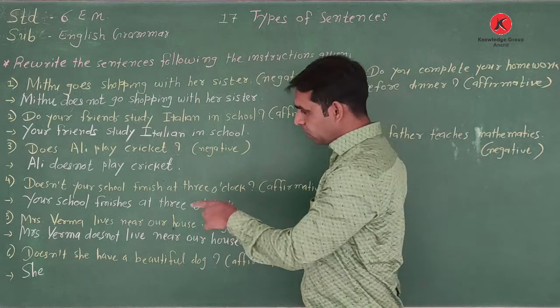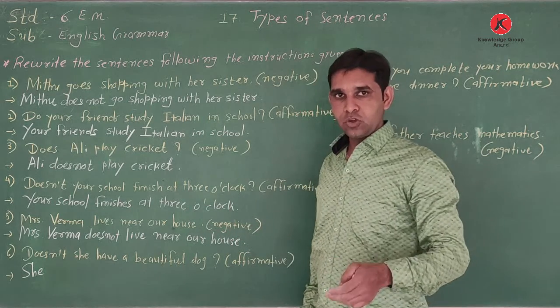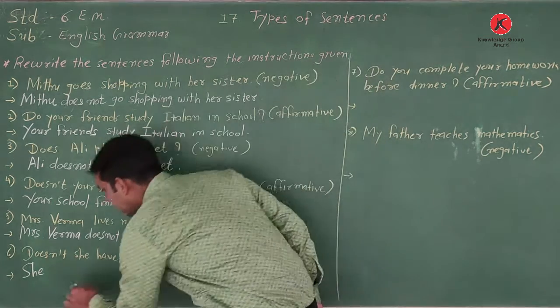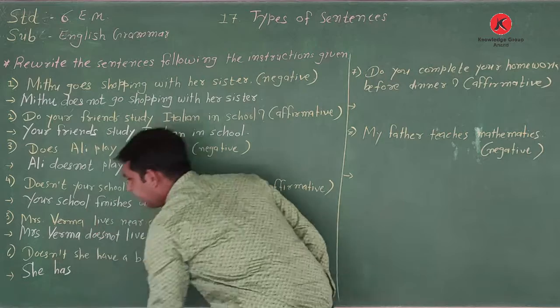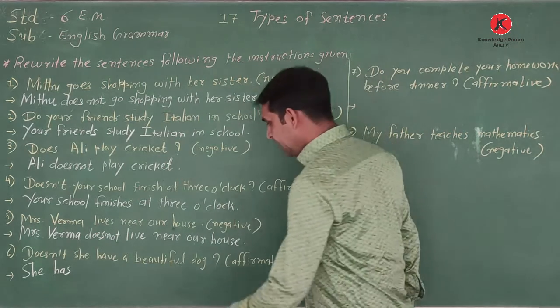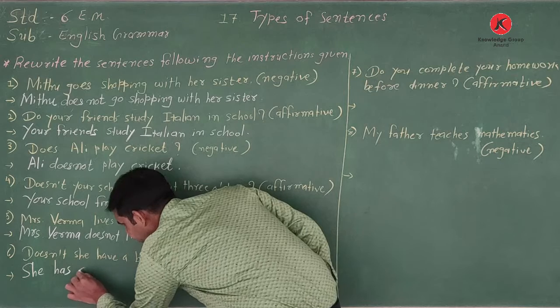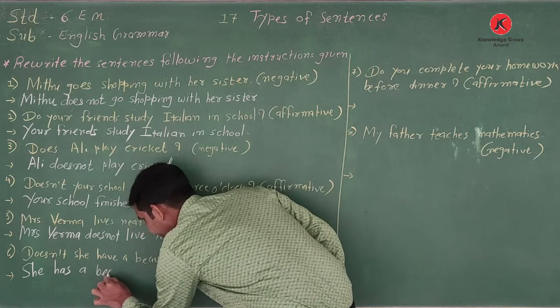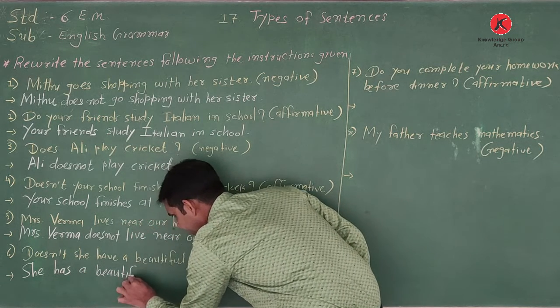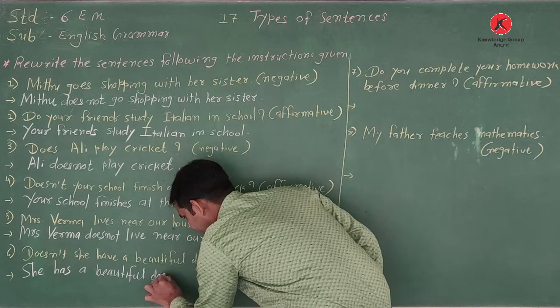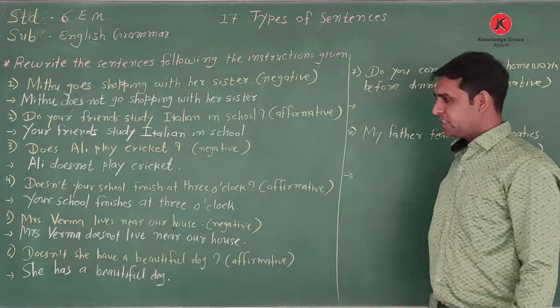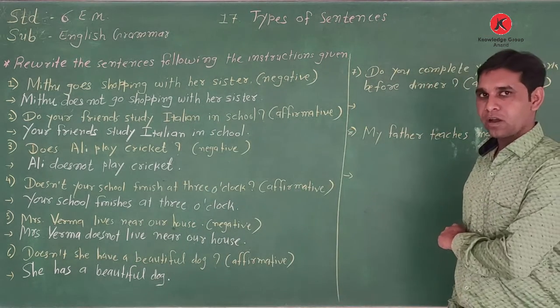So according to the subject we write has. She has, and after has the remaining words, a beautiful dog. Affirmative: she has a beautiful dog.